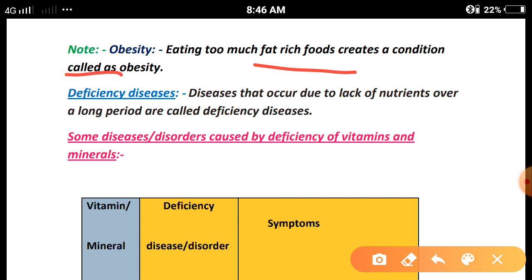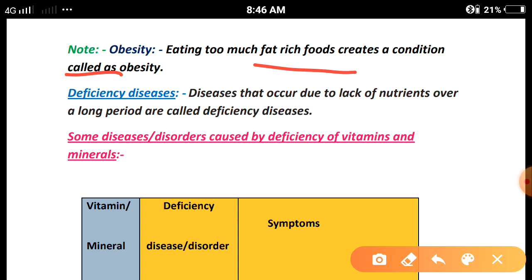Next, obesity. Eating too much fat-rich food creates a condition called obesity. Obesity का मतलब होता है मोटापा. इस तरह की जो कंडीशन हमारी बॉडी में क्रिएट हो जाती है due to eating too much fat rich food items. Clear? And it also creates in our body diseases like heart attack.